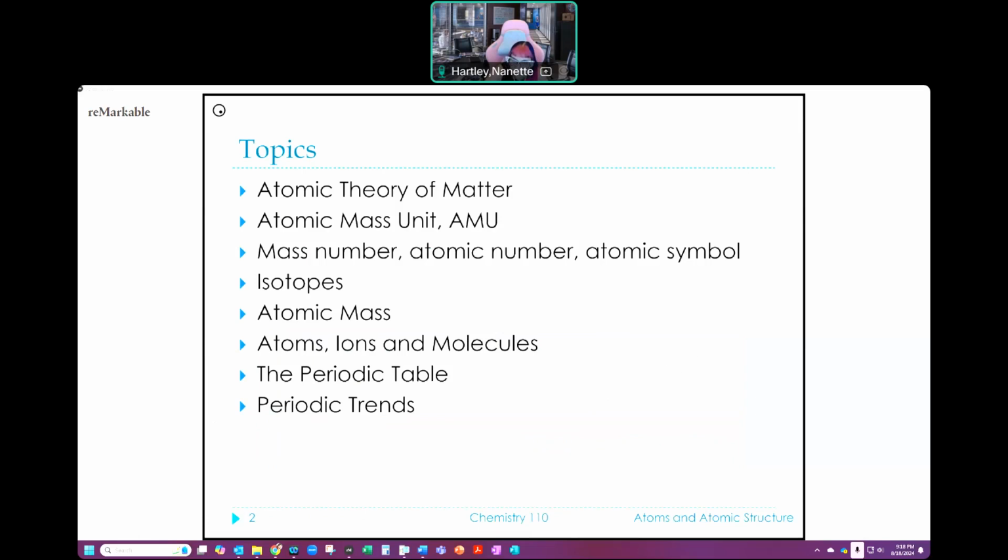Well, here are our topics for this particular set. We have atomic theory of matter, the atomic mass unit, which is an AMU. We'll talk about mass number, atomic number, and the atomic symbol. We'll talk about isotopes, what an atomic mass is, atoms, ions, and molecules. We'll talk about the periodic table and some periodic trends. So those are the things that we're going to be covering today.